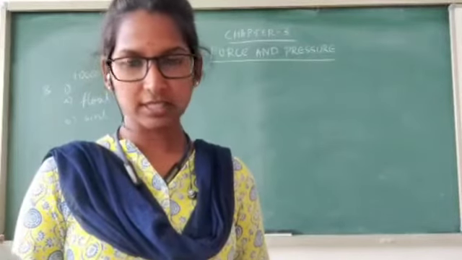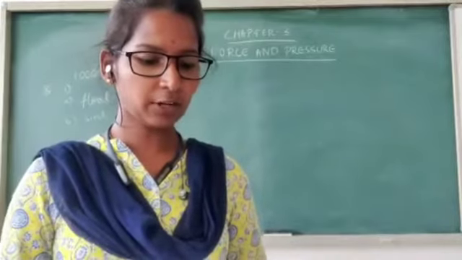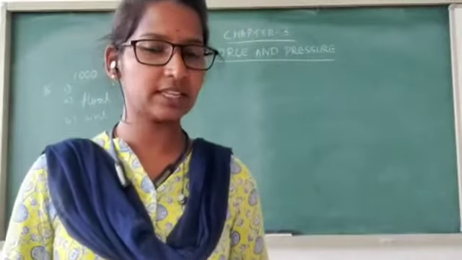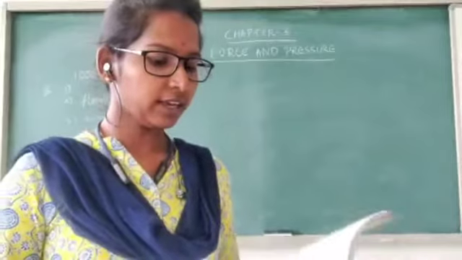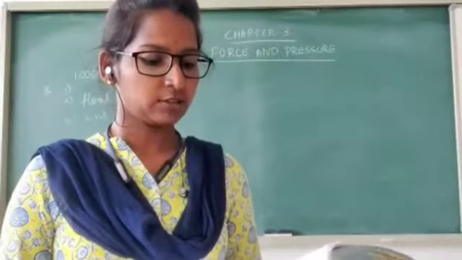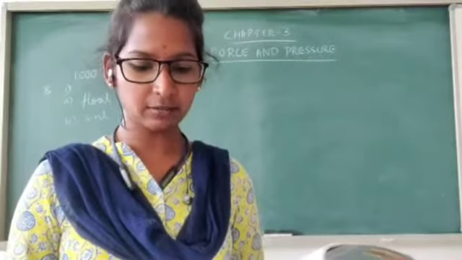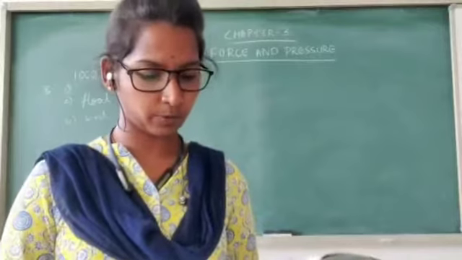The SI unit of density is kg per cubic meter. Option B. Fill in the blanks. A body will sink more in pure water than in sea water. An iron nail sinks in water but can float on mercury. Solids have higher density than liquids and liquids have higher density than gases. Either you can write high or more.